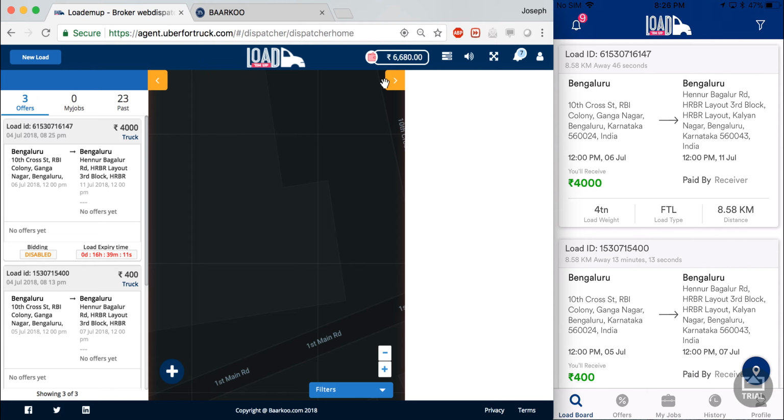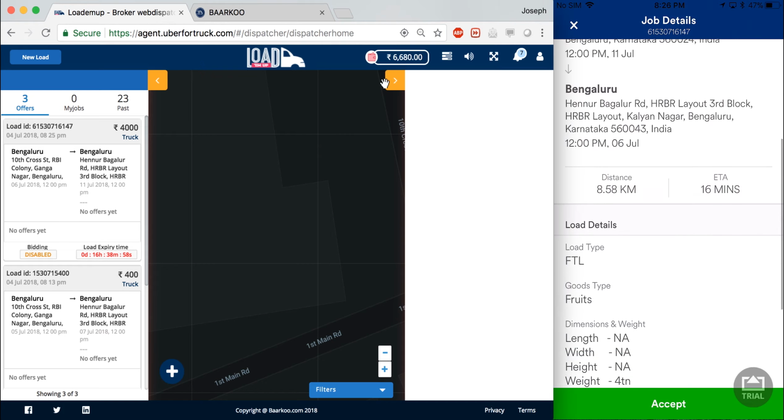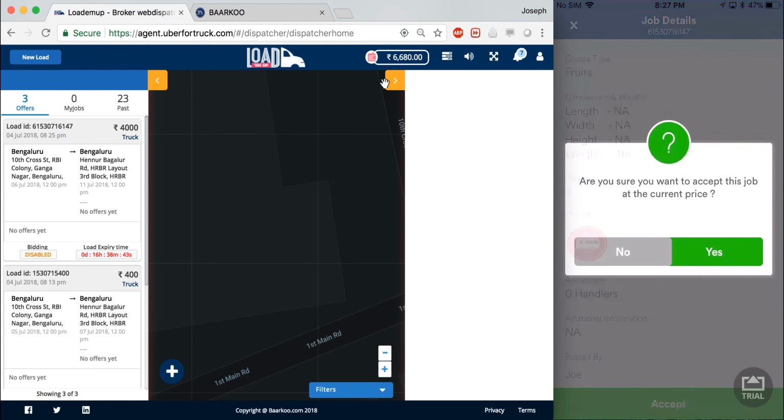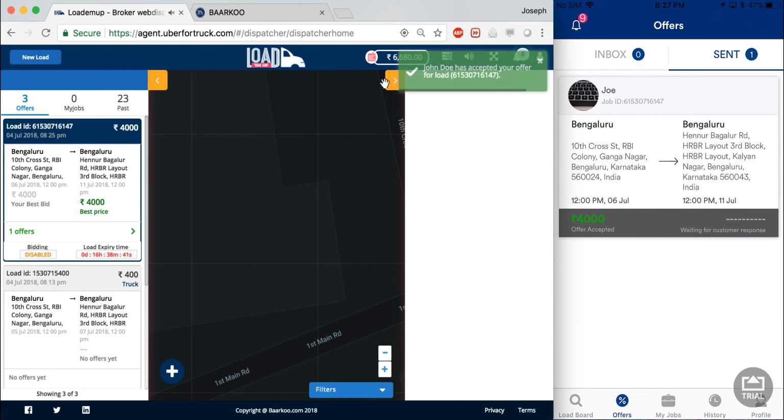So the shipper goes back to the load board page, and the first load is the latest one that I've posted. So as I select it, the only option available to me is an accept button. This is because I've disabled bidding at the time of booking the load from the shipper desktop portal. So I accept my load.